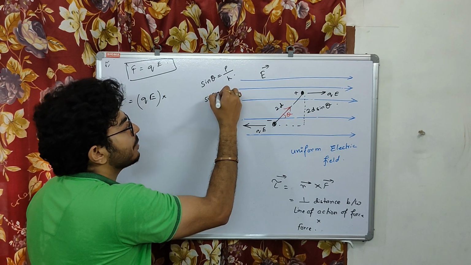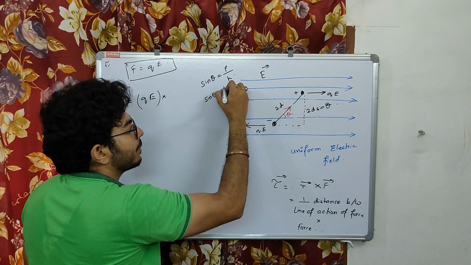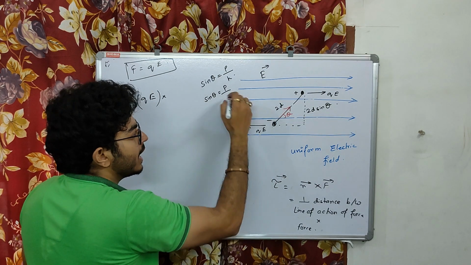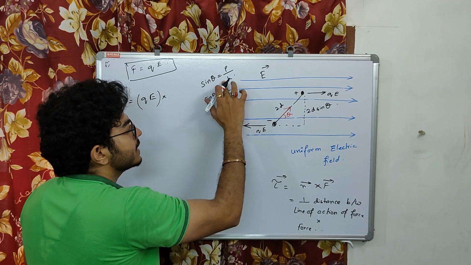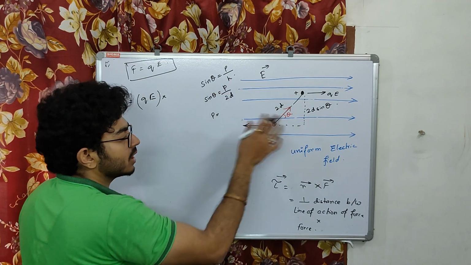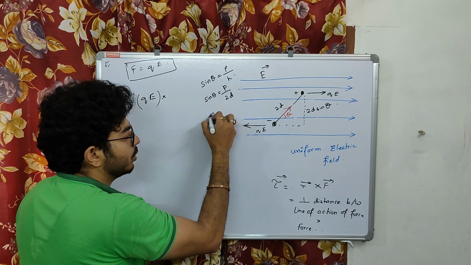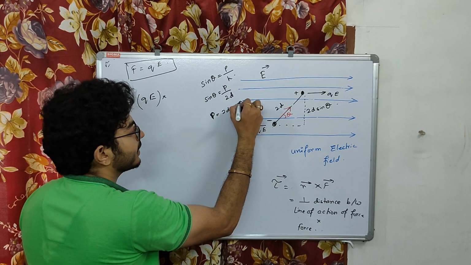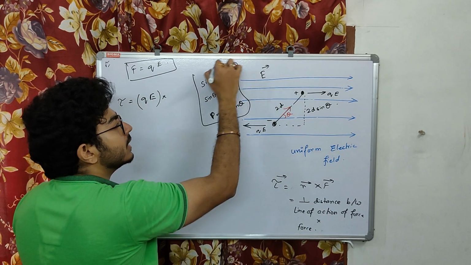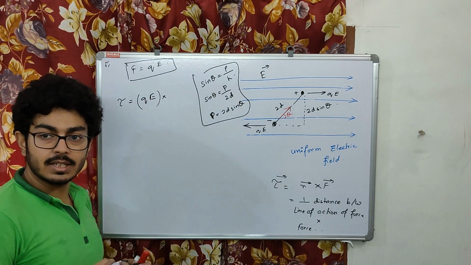So we have to find this perpendicular, and our hypotenuse was 2d. Do not confuse this with the dipole. This is the perpendicular distance, which comes to be 2d sine theta. Clear? How has this 2d sine theta come?